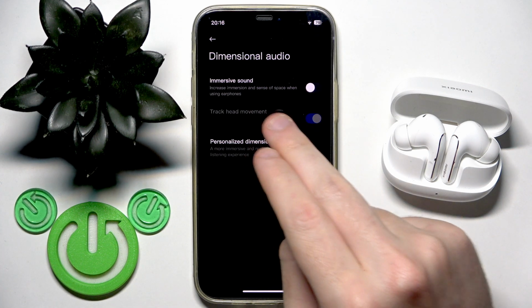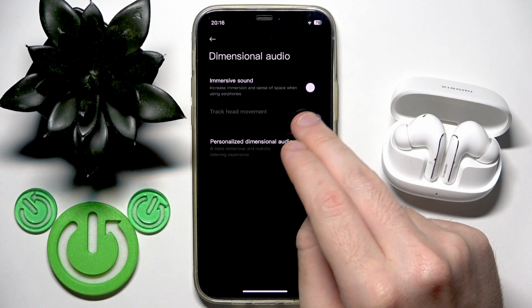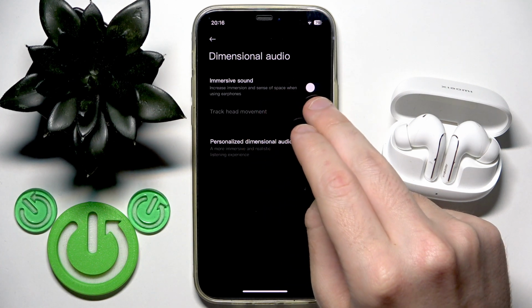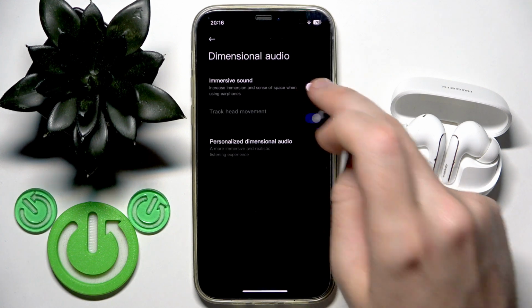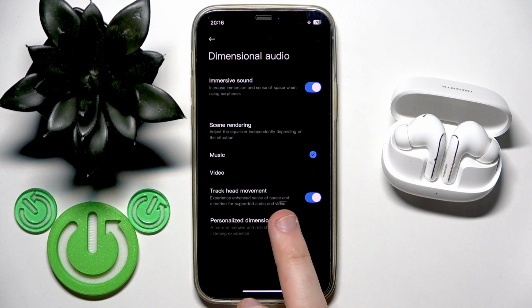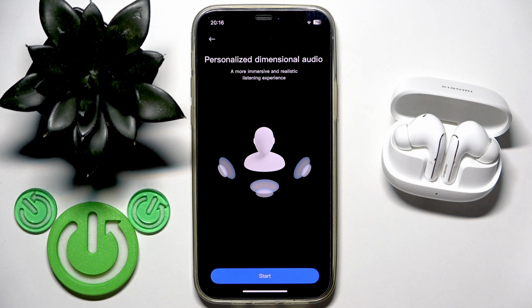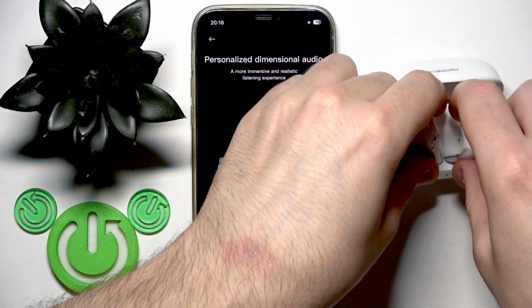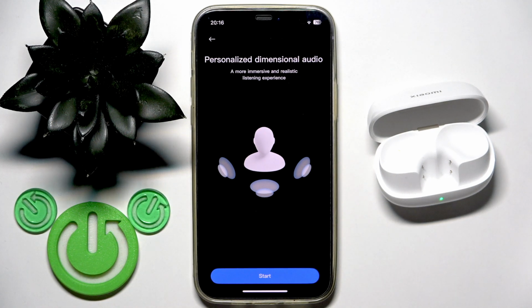In this application it's called immersive sound, so if the slider next to it has an empty background, just tap on it one time and we have enabled it. Now we can see personalized spatial audio. Click on it. And now remove your earbuds from the charging case and put them in your ears.